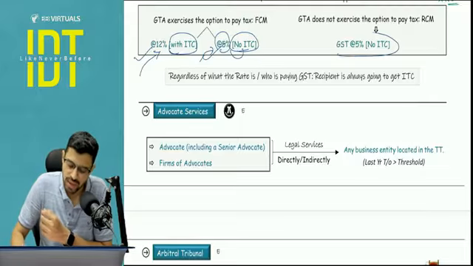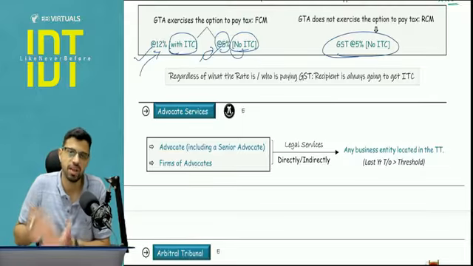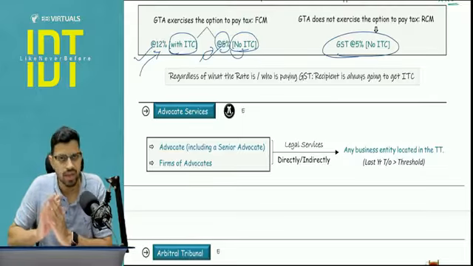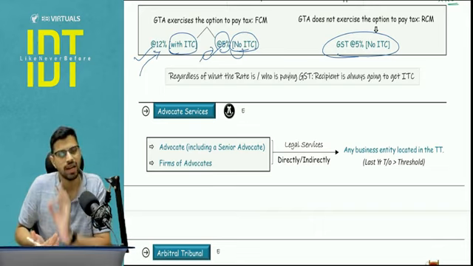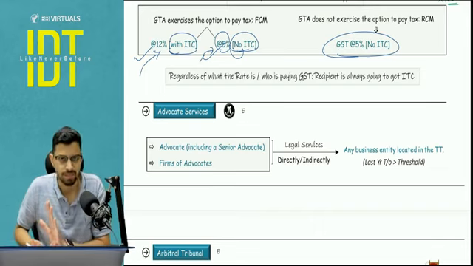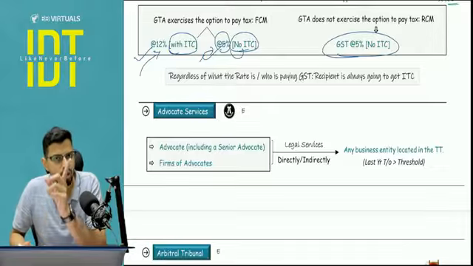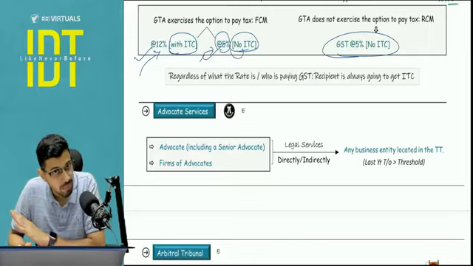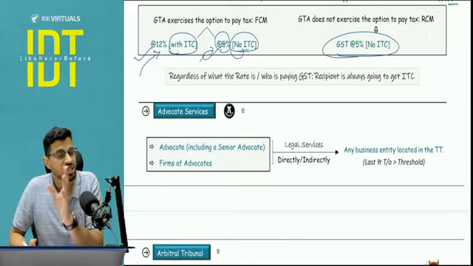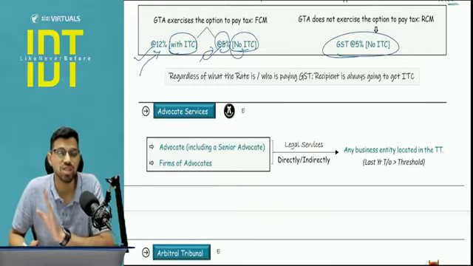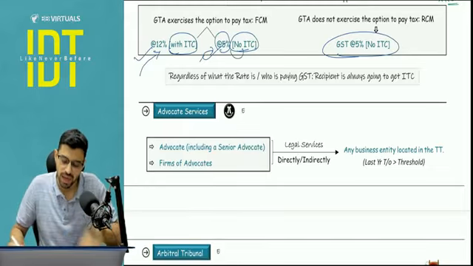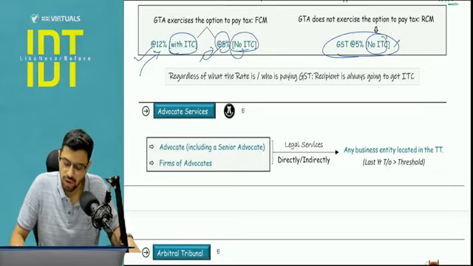But if it is a case of RCM, then 100% the 5% rate will apply. In RCM, 12% does not apply. So in the question, if it's stated that 5% rate is going to apply, then it means it is a case of reverse charge mechanism. If the question wants to go towards the fact that FCM is being applied, the GTA is going for the option of exercising FCM, then the question has to state so very, very specifically, right? And in that case, obviously supplier will not have ITC.